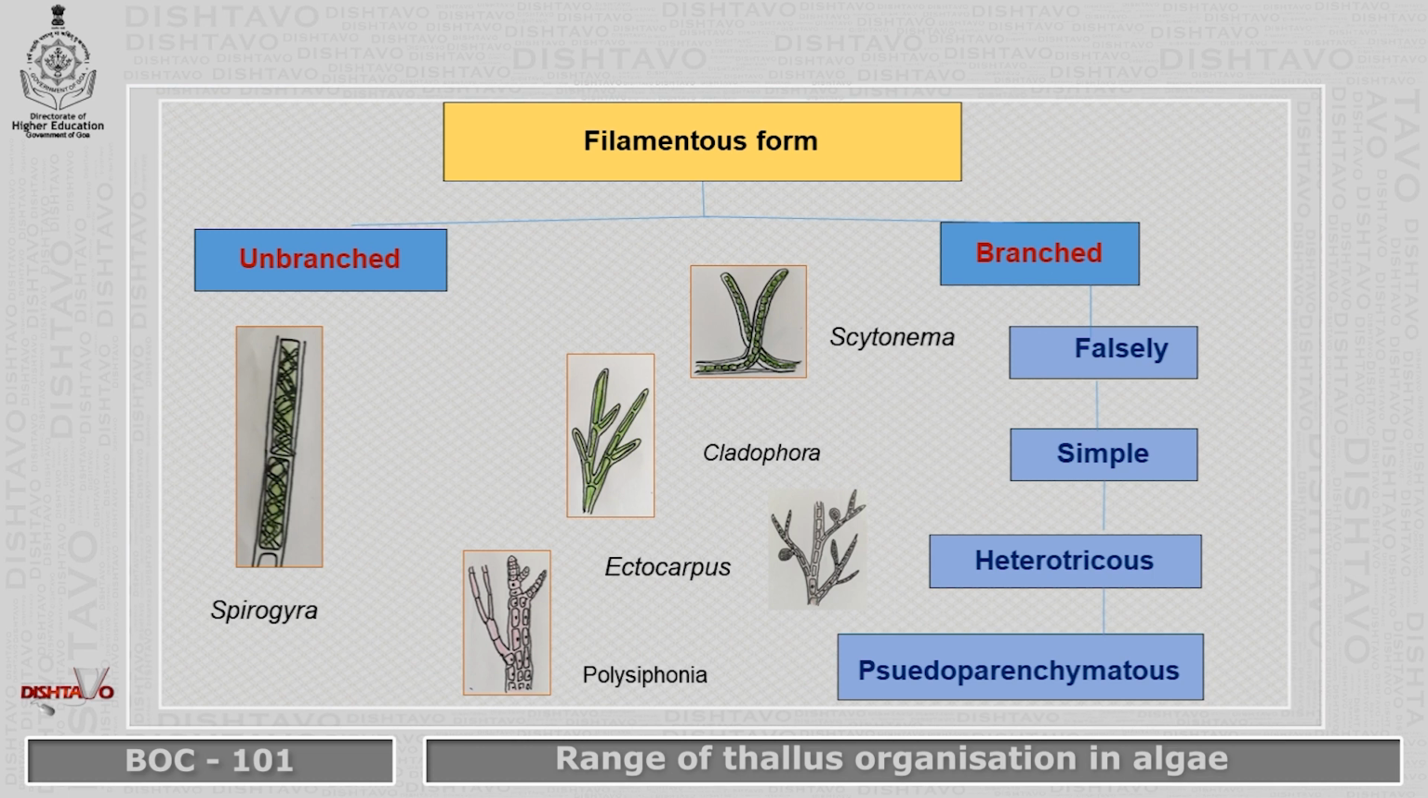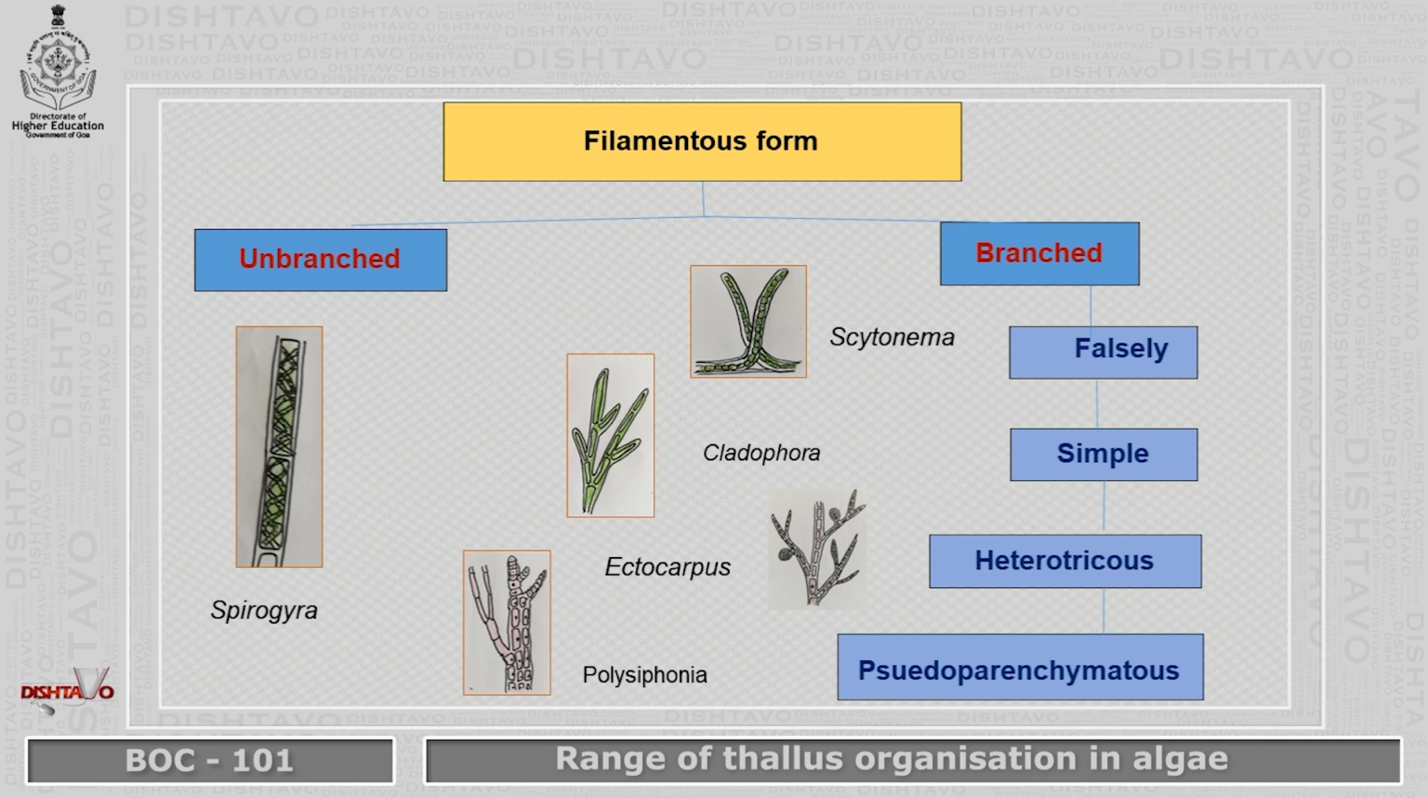Going to the heterotrichous type, which is slightly more highly evolved, as we see in Ectocarpus. Here hetero means different type, where we have prostrate branching and erect branching. The prostrate branching creeps on the floor and shows growth in that manner, and the erect branches grow upward, growth taking place by the apical cell, and both of them are different from each other. We are going to the pseudoparenchymatous.